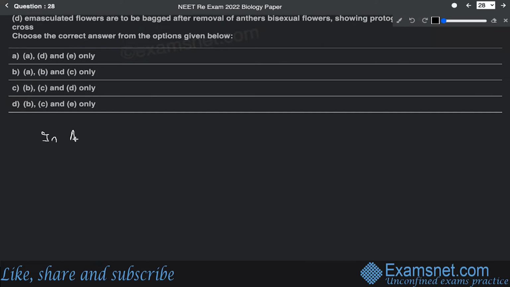So in artificial hybridization, there are two processes in a bisexual flower, if you want to dust your desired type of pollen grains onto the flower.